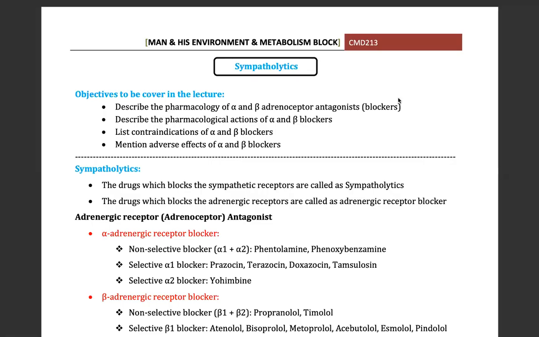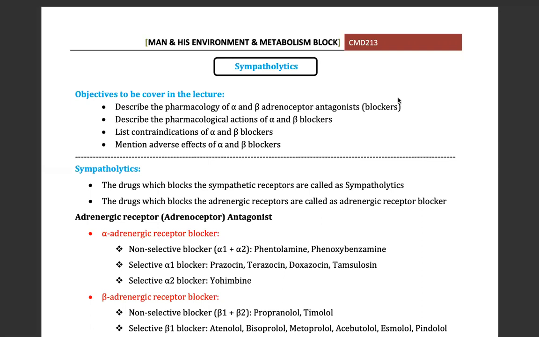Sympatholytics. Now, in the previous lecture, we studied sympathomimetics. What is the difference? Mimetics mimic the action, the same action, or we can say they activate the sympathetic receptor.